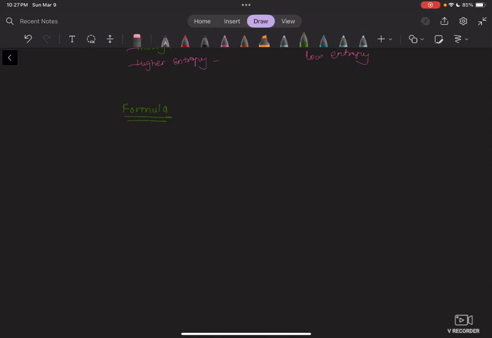I don't write formulas very neatly, so I'm going to take some time so that it's easy for you to copy it down. And if you want, let me know, we can derive it. Right now we're just going to walk through the formula, but if you want to know the origin of it, we can do the derivation as well.